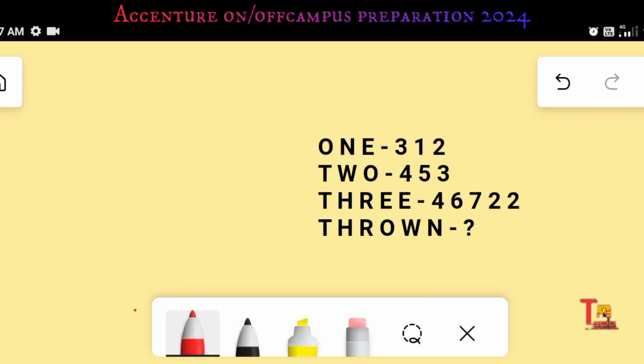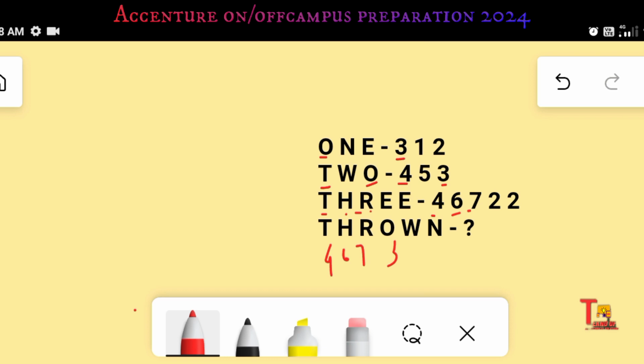So here O is common, here O is common, so the value of O is 3. Here the value of T is 4, here the value of T is 4. This way you have to point out the corresponding values. So O is 3 and T is 4. Apart from these, H and R are nowhere else, so the value of H and R is 6 7.